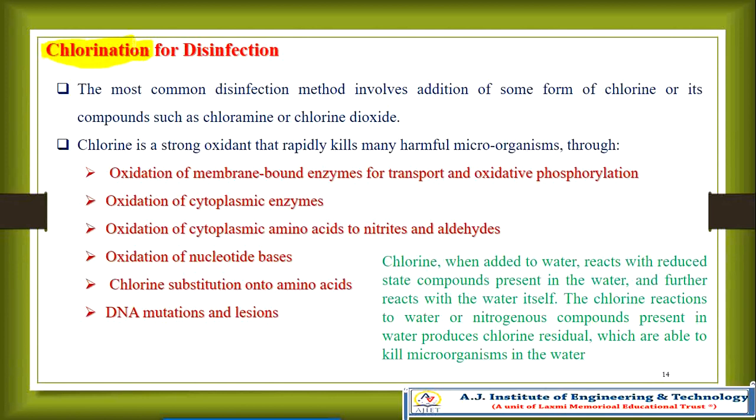Chlorination is the most common disinfection method, involving the addition of some form of chlorine or a compound such as chloramine or chlorine dioxide. This is one of the important parameters. Whether you use chlorine itself or a compound such as chloramine or chlorine dioxide, it is the most common disinfectant method. Chlorine is a strong oxidant, a very strong oxidant.